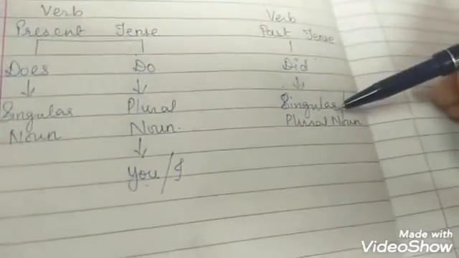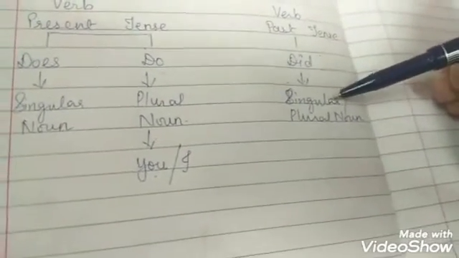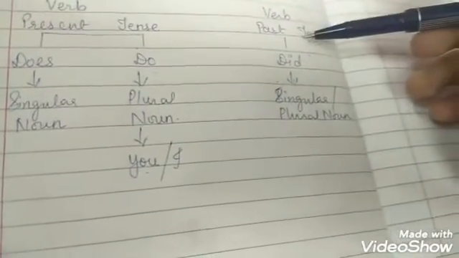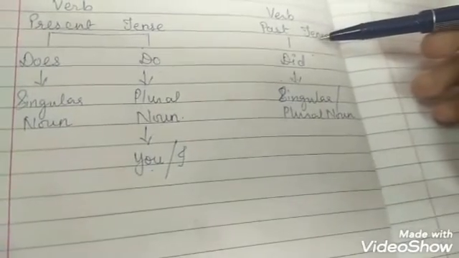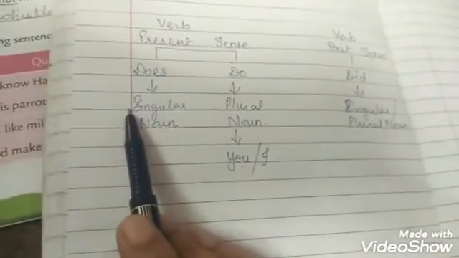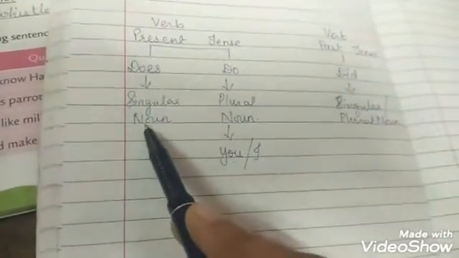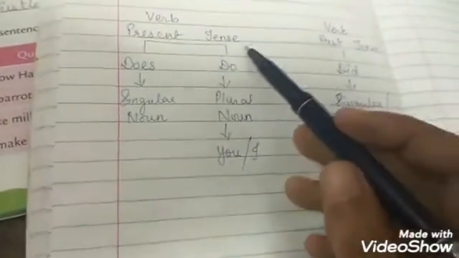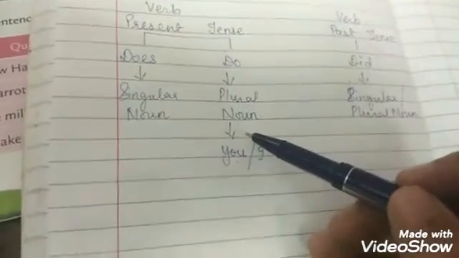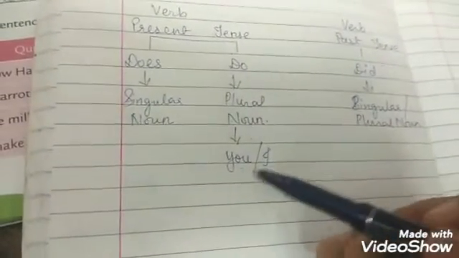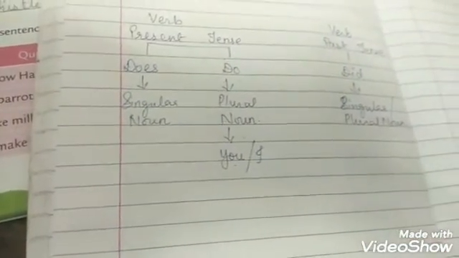At that time we don't have to see singular or plural, we just have to see the verb. If it is in the past form, we will use did. If it is in the present form, then we have to see singular or plural. If a singular noun is there, we use does, and if plural, we use do. With you and I also we are going to use do.